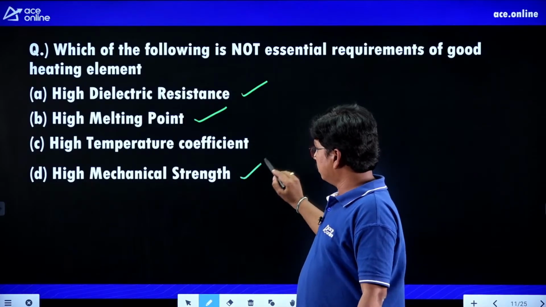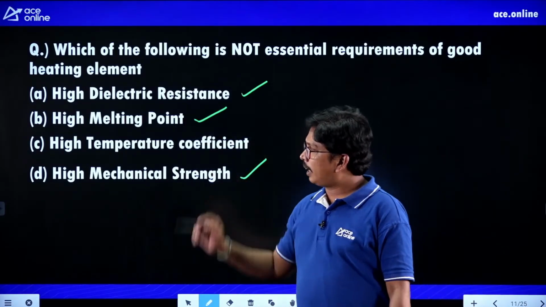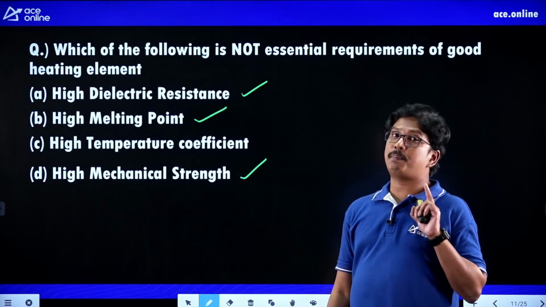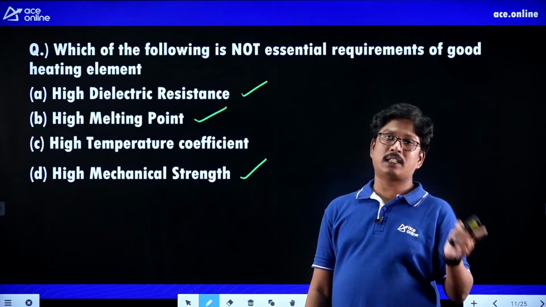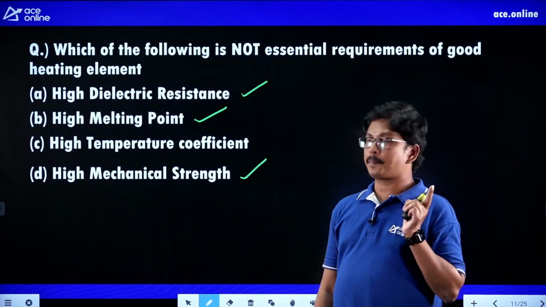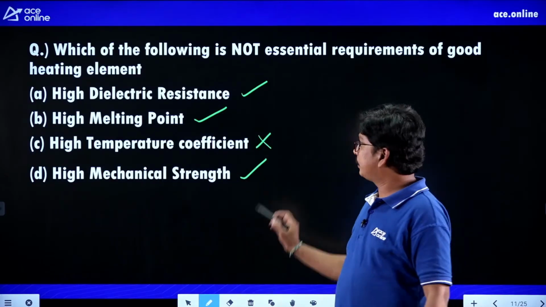They should have high mechanical strength, and they should have a low temperature coefficient. Why? Because the variation of resistance from one temperature to the other should not be very high. So what should it have?